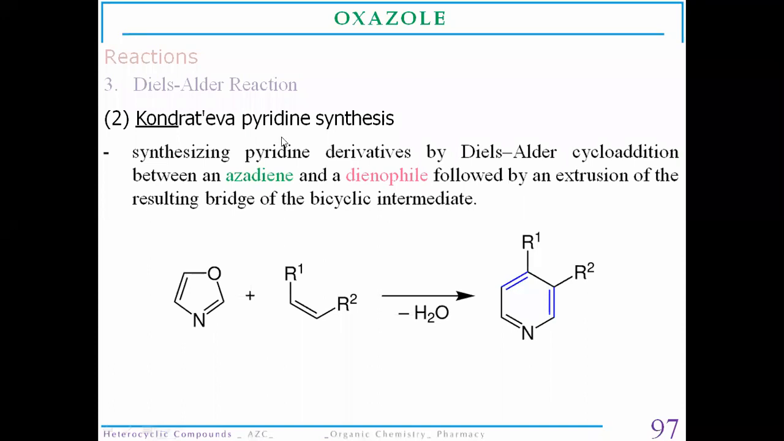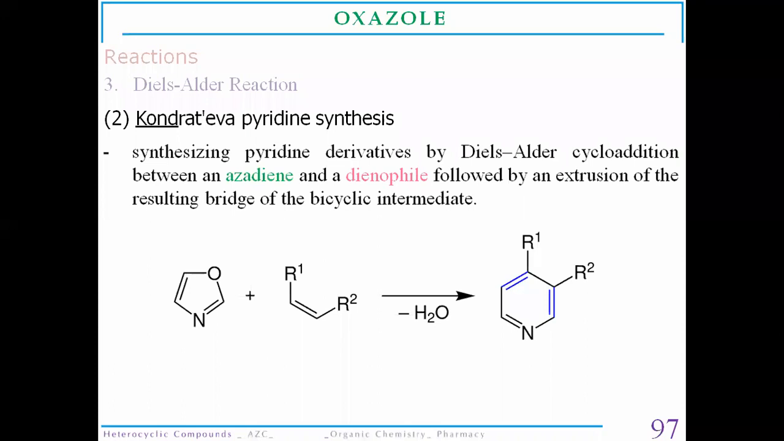Now, this Diels-Alder reaction is also used for the synthesis of pyridine from the oxazole molecule. As we have already discussed, oxazole has the presence of a diene, meaning conjugated double bonds. When it reacts with a dienophile, we synthesize pyridine derivatives by Diels-Alder reaction, followed by the formation of a pyridine molecule from the Diels-Alder reaction of the oxazole molecule.